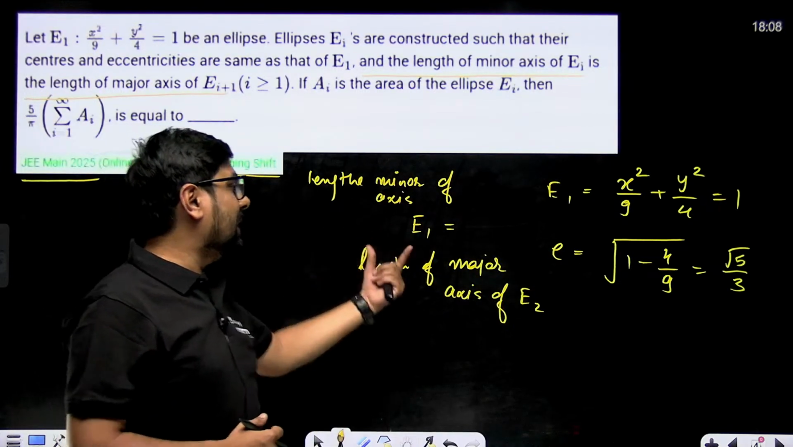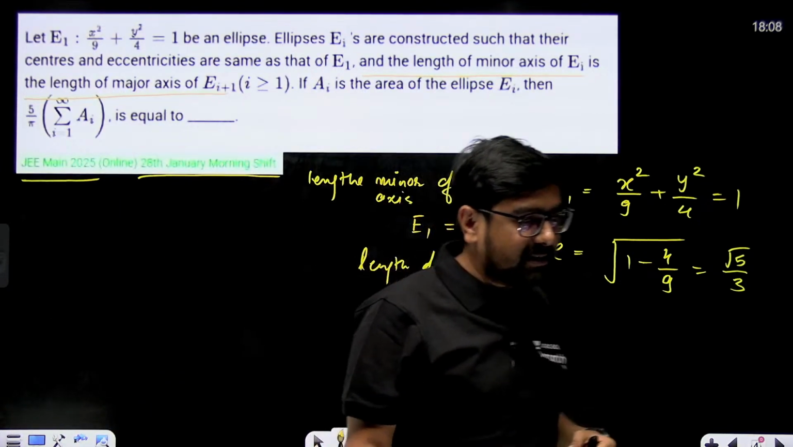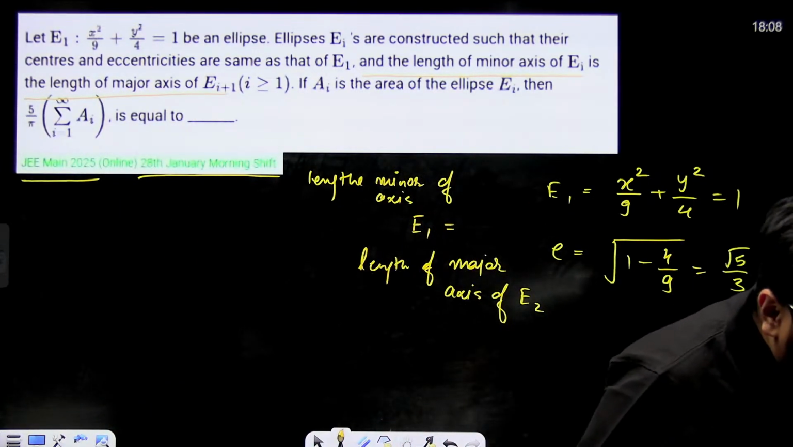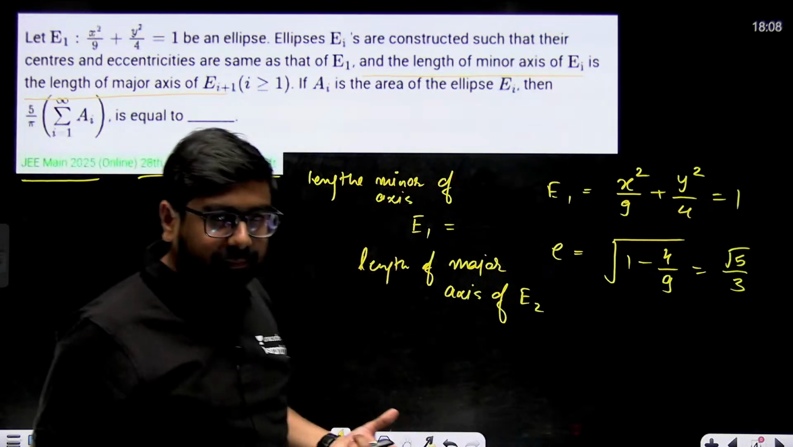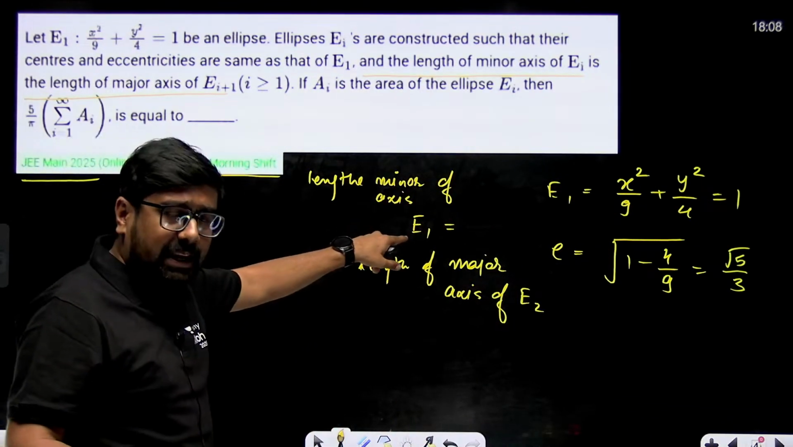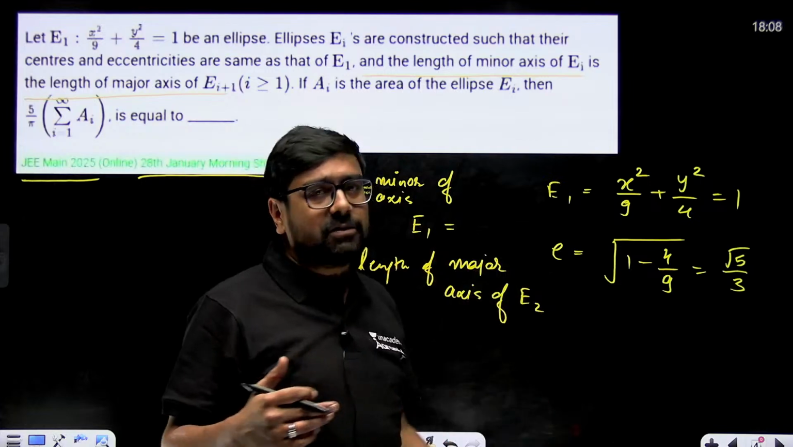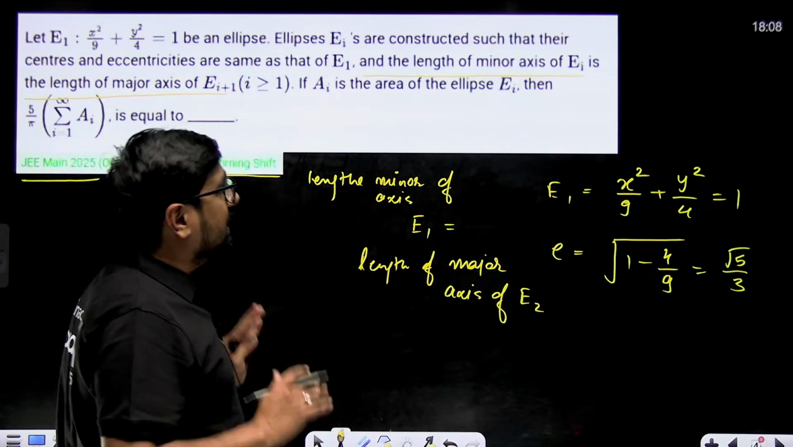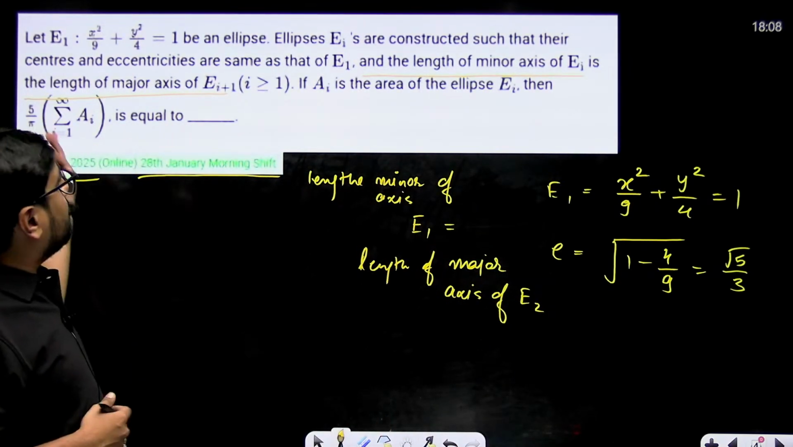Similarly, the length of the minor axis of E2 will be equal to the length of the major axis of E3. And it will keep going on like this. The length of the minor axis of E3 will be equal to the length of the major axis of E4. That's what it is saying simply. Complicated language but easy to decode.